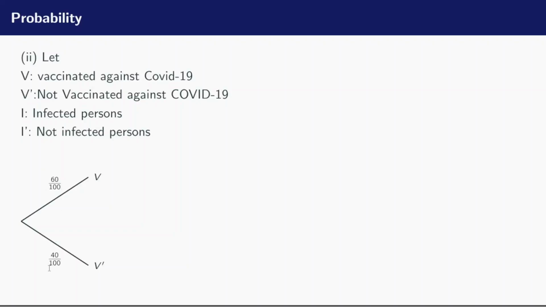Now, out of individuals from that population who had taken the vaccine, some were infected with a probability of 1/5, as on the question.